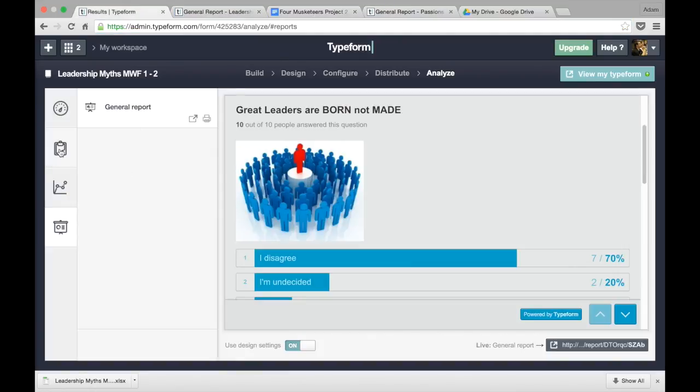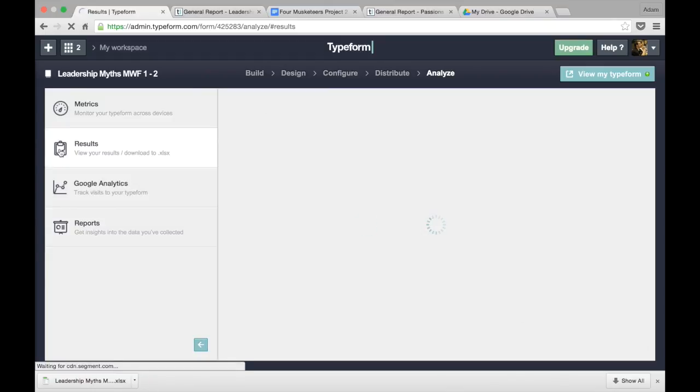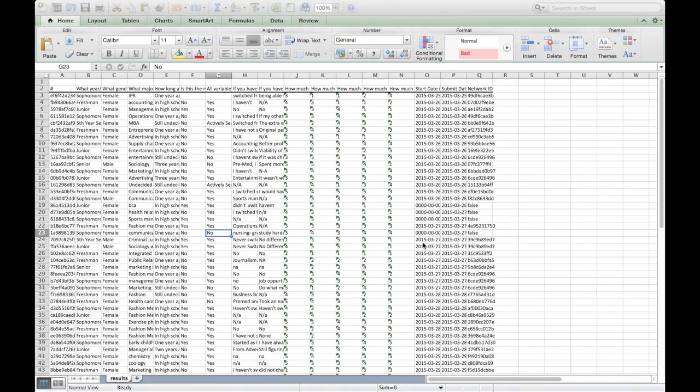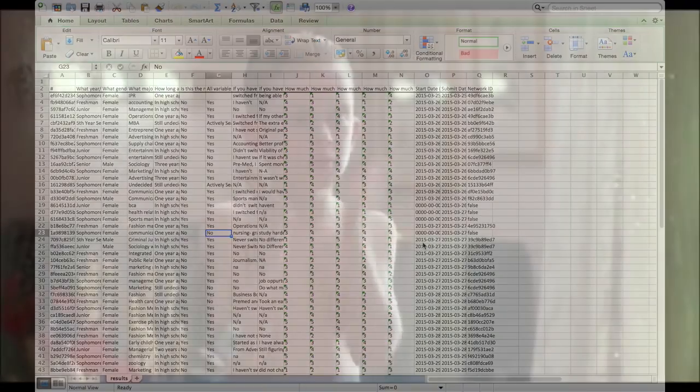Now the next thing you want to do after you do that is download the Excel document. This is when we start talking about interpreting the data. When you click on the results, we're still in Analyze, you have to hit Download. It's going to ask you, do you want XLSX or CSV, and you want XLSX. And when you download it, guess what? It's going to look like this, and you're going to feel like that.